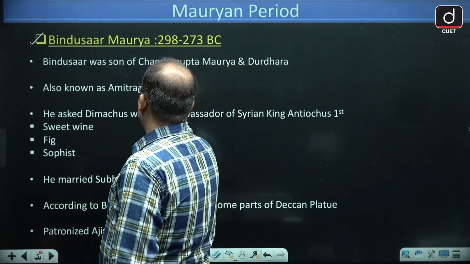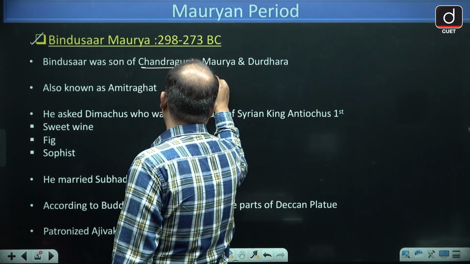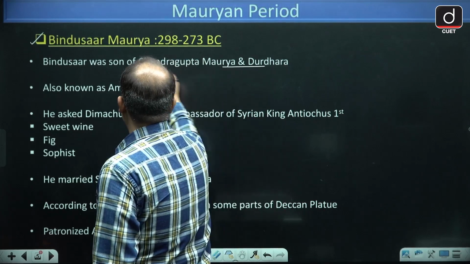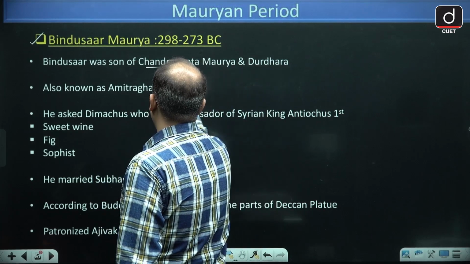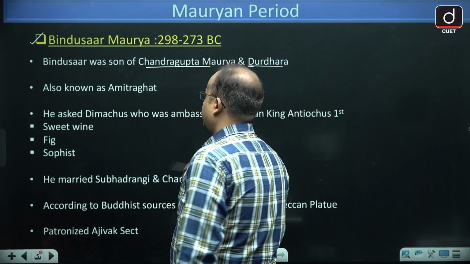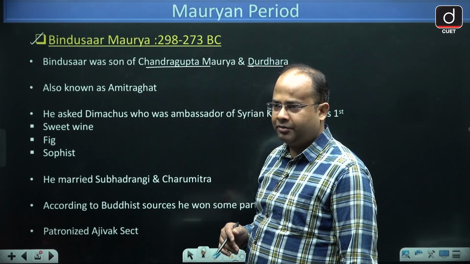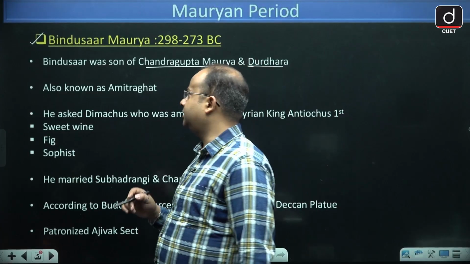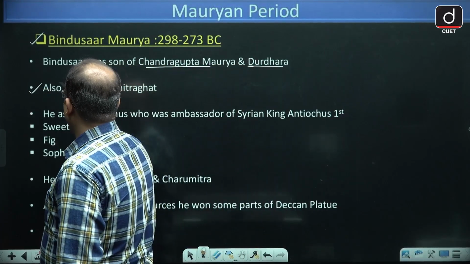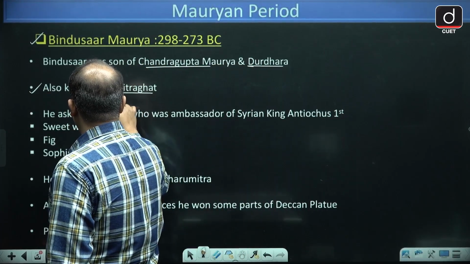Now guys, Bindusar was the son of Chandragupta Maurya and Durdhara, and in Indian literature he is also known as Amitra Ghat.